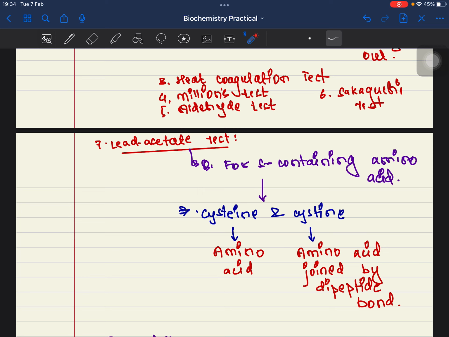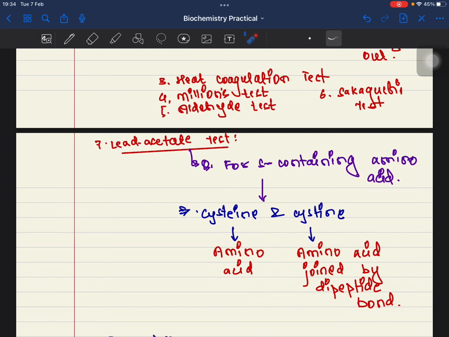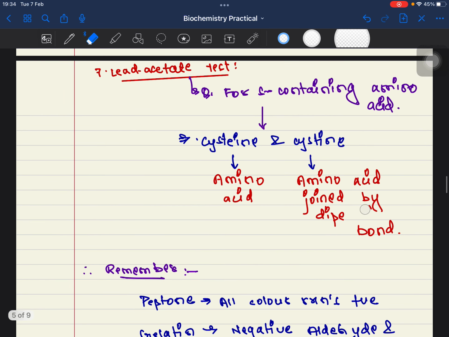protein identification can be the lead acetate test, where it is said that it is for sulfur containing amino acids, we all know about that, right? But there are two amino acids which give this test, that is cysteine and cystine. What is the difference between cysteine and cystine? Cysteine, E-I-N-E. Always remember, the one with the E is an amino acid, while the one with no E is an amino acid joined by disulfide bonds. I'm sorry, it is disulfide bonds. All right.